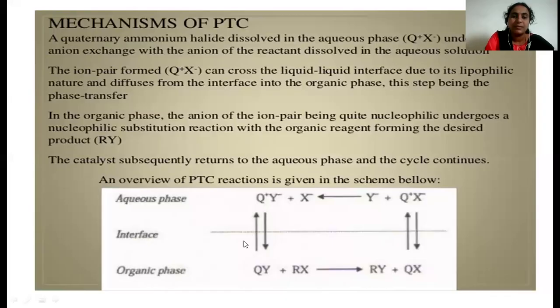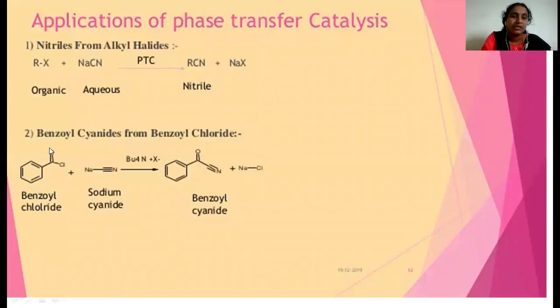An overview of this PTC reaction is given in the schematic below. This is the complete phase transfer catalyst mechanism. For example, if you see another example of a PTC reaction, this is benzoyl chloride, an organic compound soluble in ether, whereas sodium cyanide is an aqueous polar compound soluble in water. So for this reaction also we have to add the phase transfer catalyst, here a quaternary ammonium salt.